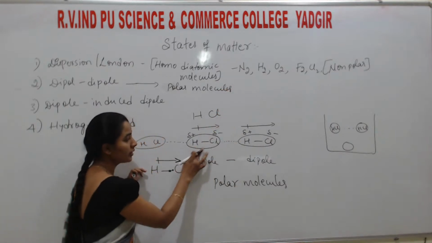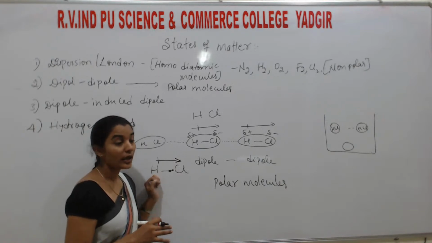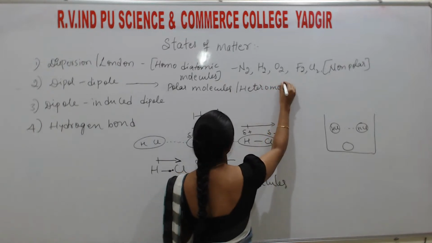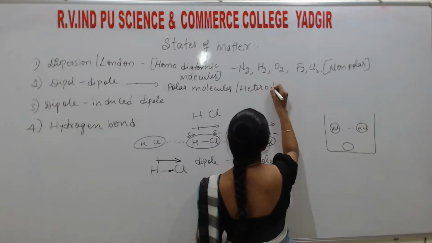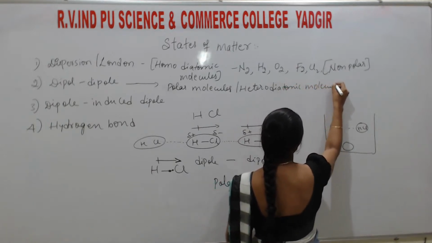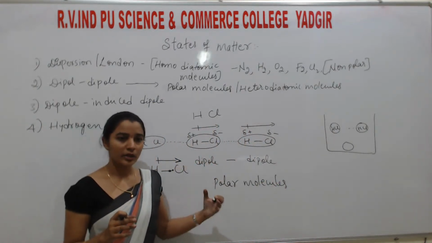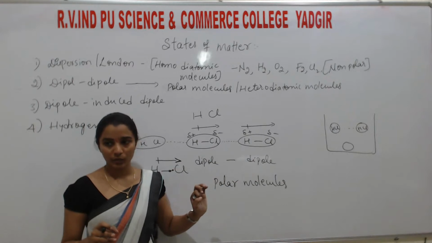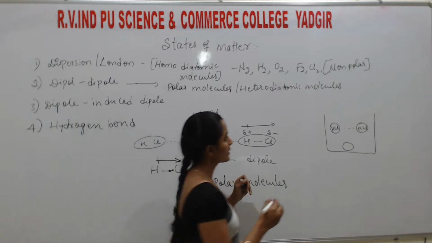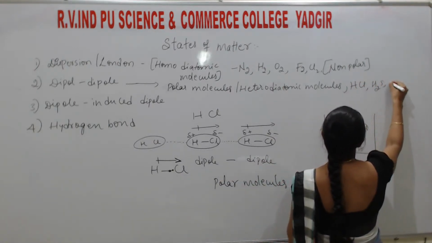And listen, whether this is homo or hetero, homo means same. So this one is hetero. So this is exhibited in hetero diatomic molecules. It is not like only diatomic, I am simply telling you. Okay? It may be triatomic, tetraatomic, we don't bother about that. It must be heteroatom, different atoms. And the examples for this are HCl, H2S, etc.